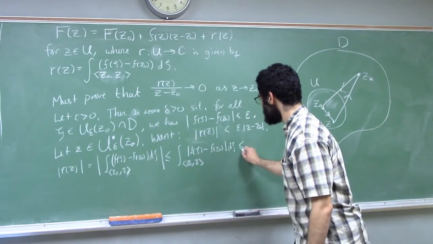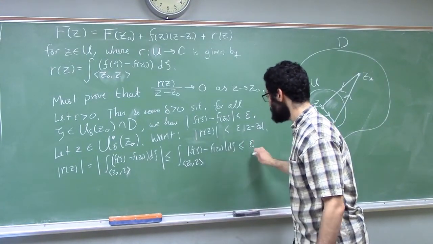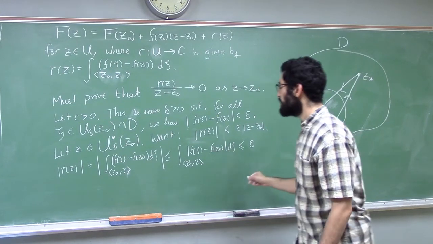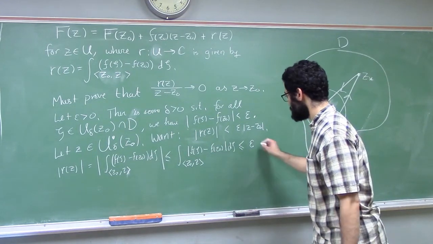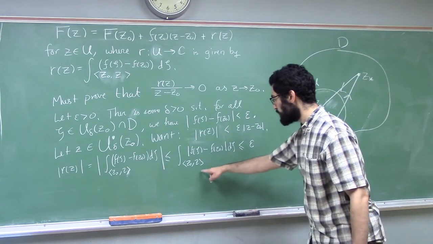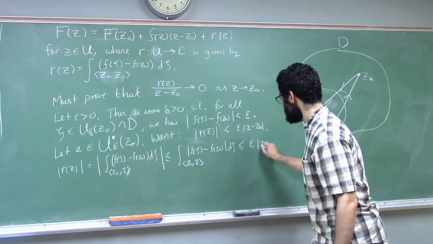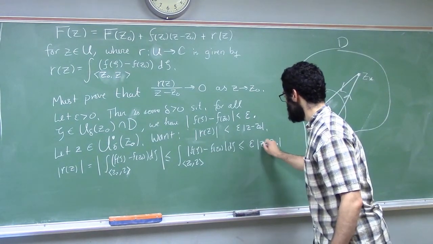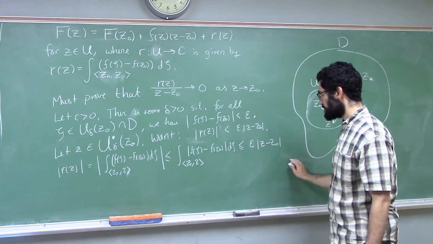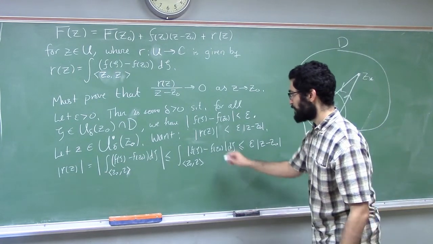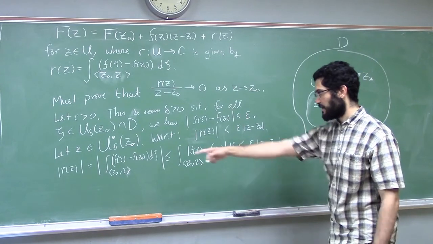And so this is less than or equal to epsilon, a bound for the integrand, times the length of the curve. The length of the curve is the length of the line segment from z to z naught. Well, that's just the modulus of the difference. All right, so I have what I wanted. This is what I wanted, and I have it.